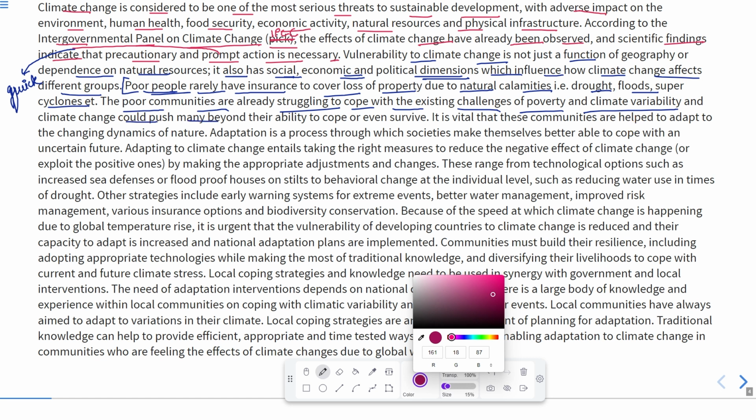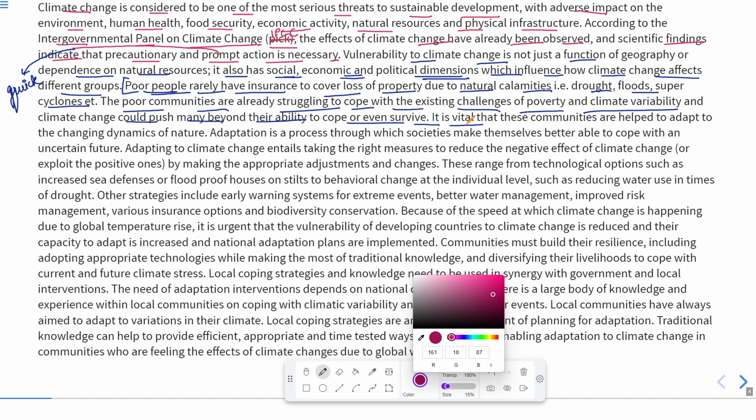And climate change could push many beyond their ability to cope or even survive. Not only poor people, in fact there are many people who are just facing that particular threat, because if something happens due to any natural calamity, they will face it. So not only poor people, there are many more people who are really struggling hard, and these natural calamities are pushing them beyond their ability. It means it is out of their reach to cope or even survive.